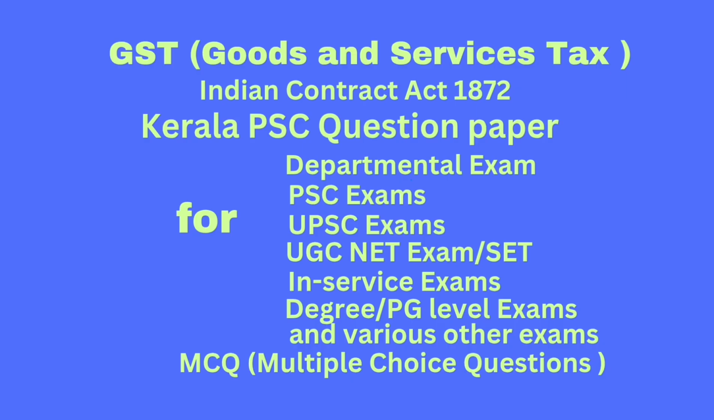That is, mistake may be mistake of fact or mistake of law or mistake as to identity of person. Question number 83. Mistake of law may be: option A, mistake of law of the country; option B, mistake of foreign law; option C, A or B. Correct answer: option C, A or B. That is, mistake of law of the country or mistake of foreign law.